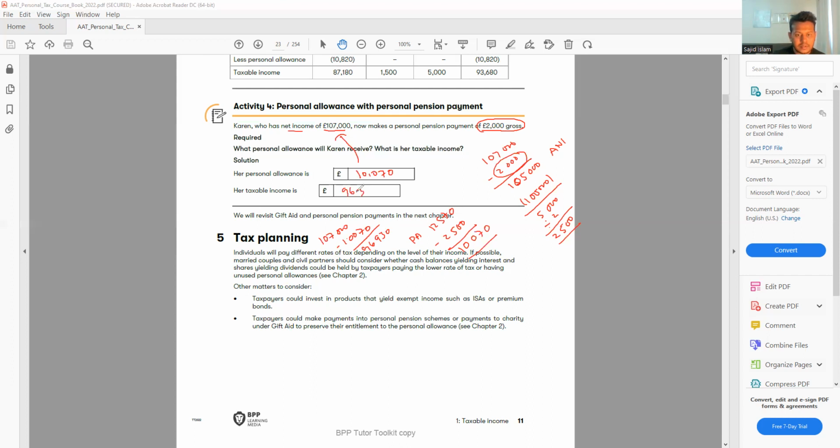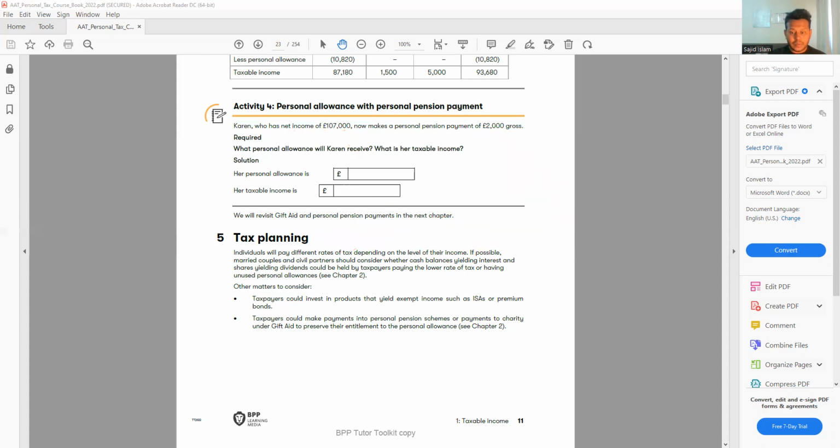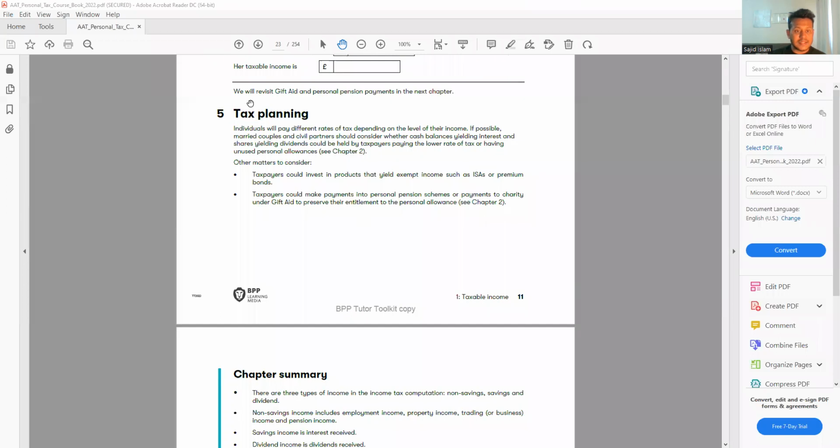That's it. This is my taxable income. So this question will be definitely in the exam, how to adjust the personal allowance. So you need to make sure you are revising well, because this will be very much something in the exam.